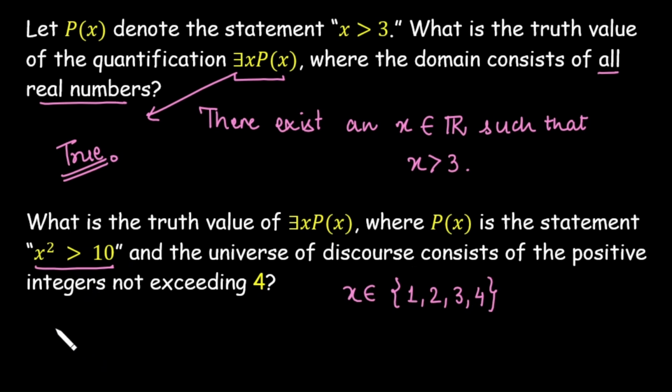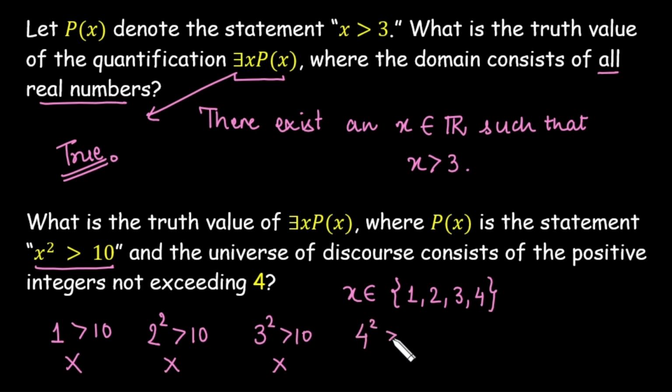For 1, is 1 greater than 10? No. Is 2 square greater than 10? No. Is 3 square greater than 10? No. Is 4 square greater than 10? Yes, because it is 16 and 16 is greater than 10. It means yes, there exists a value of x from this domain such that x square is greater than 10. So the truth value of this statement is again true.